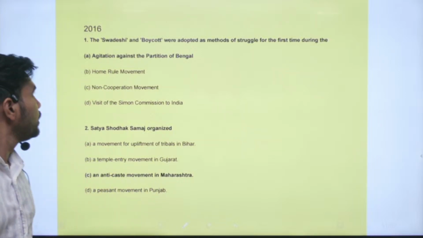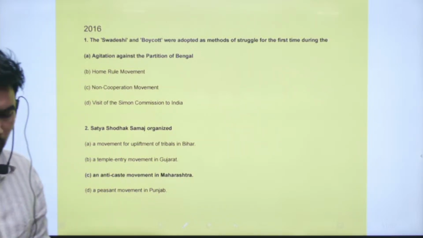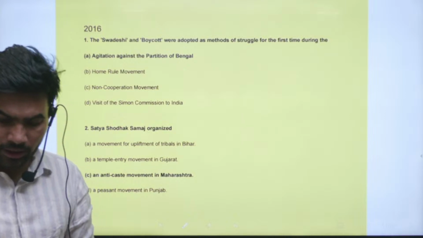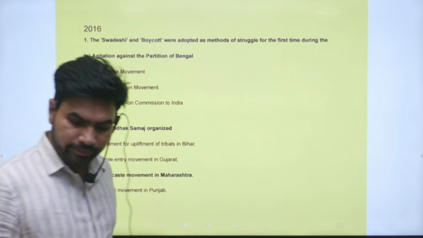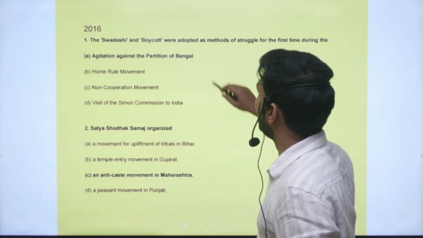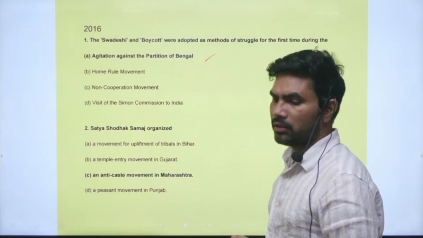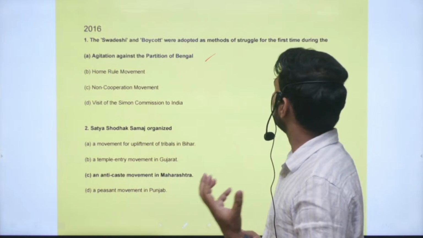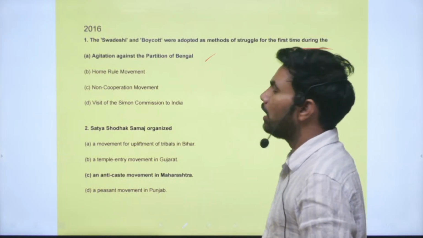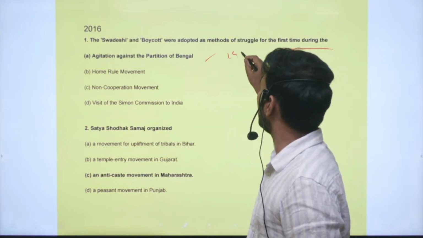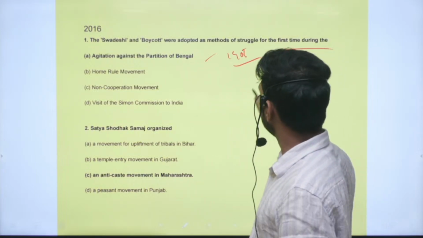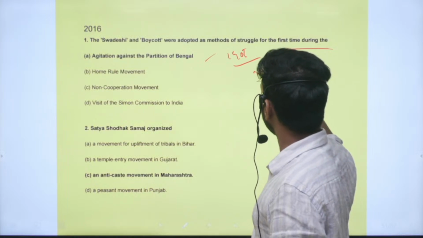The question is, the Swadeshi and boycott were adopted as measures of struggle for the first time during the agitation against the partition of Bengal during 1905. This is also popularly known as the Vande Mataram movement.